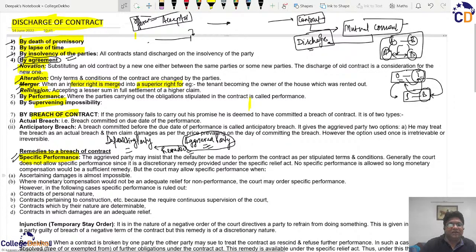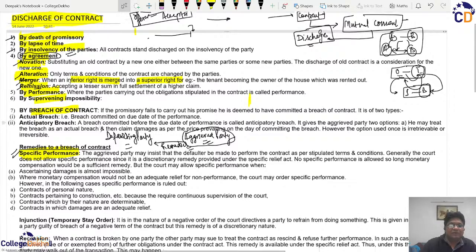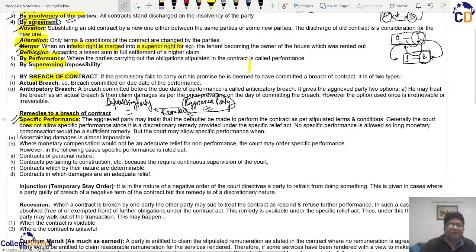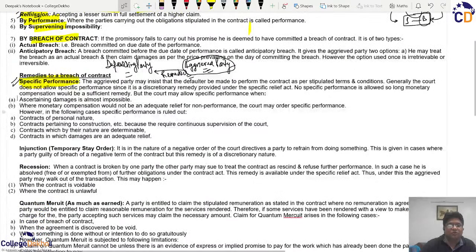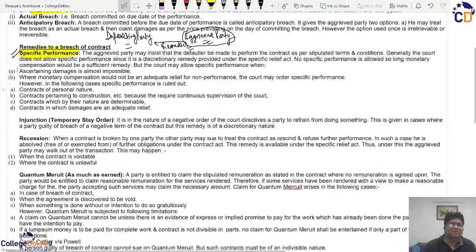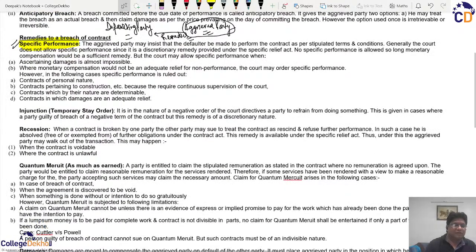So ideally, such specific performance is required when the aggrieved party believes that if he is given any damages, then those damages will not be adequate, or whatever the damages are, they will not be sufficient because it is not properly possible to anticipate the losses, and therefore he stresses on the specific performance.